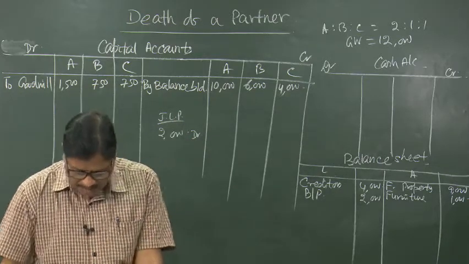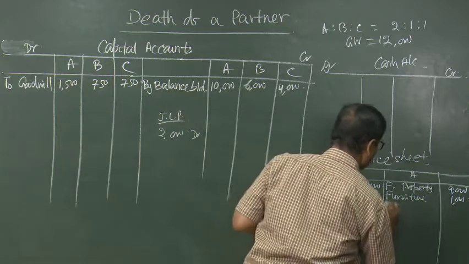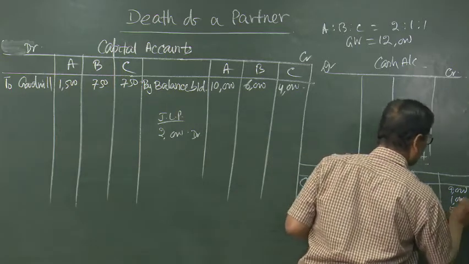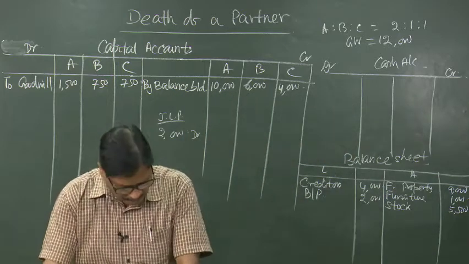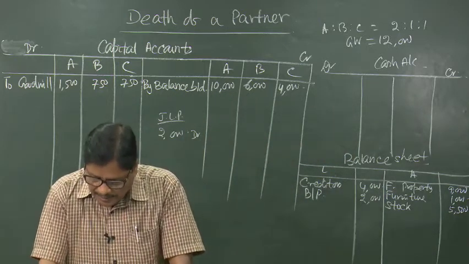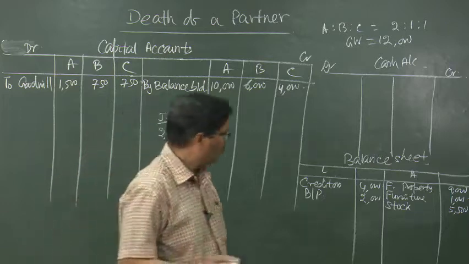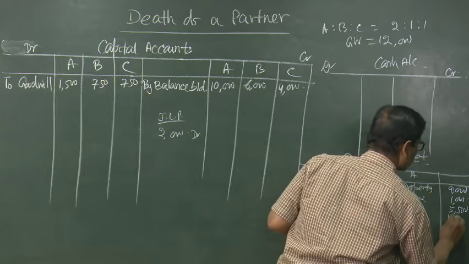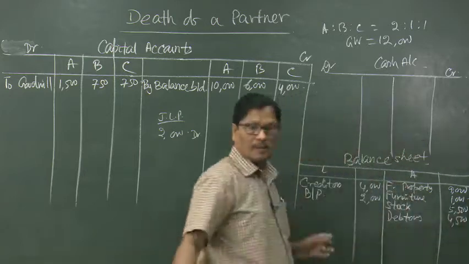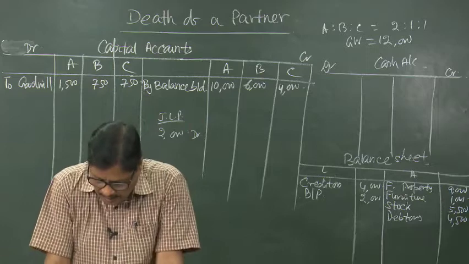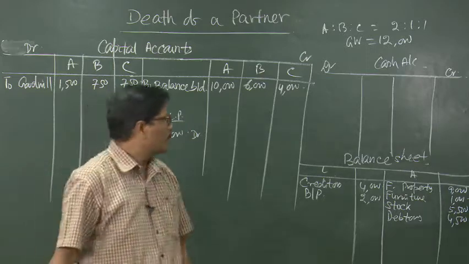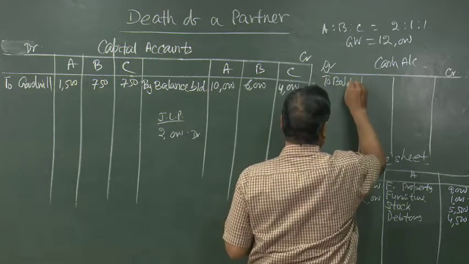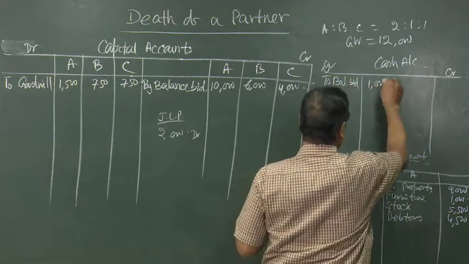Then stock 5,500. Debtors 4,500. Cash at bank 1,000. To balance brought down 1,000.